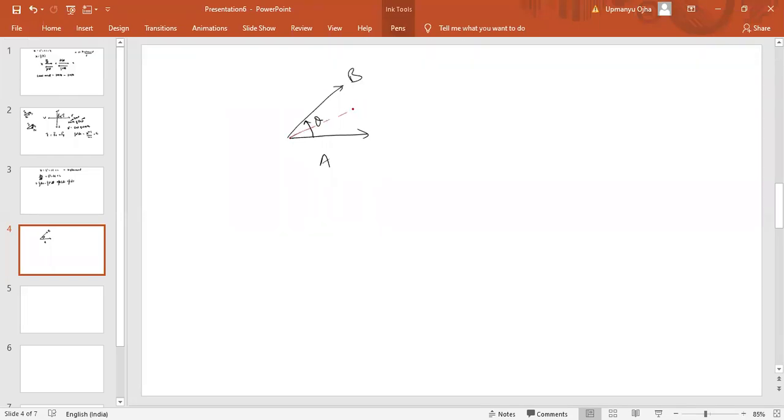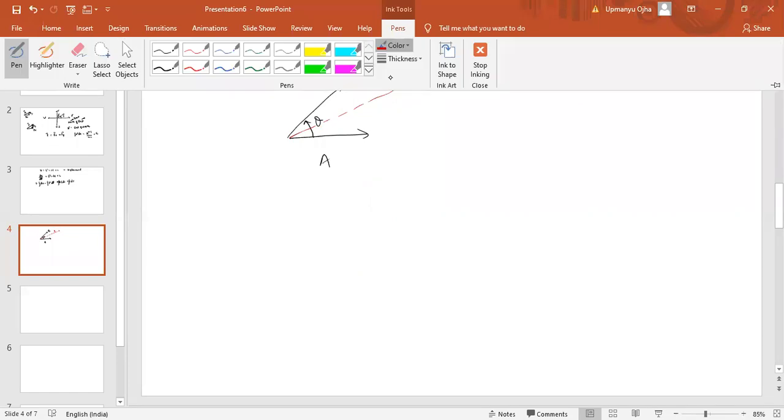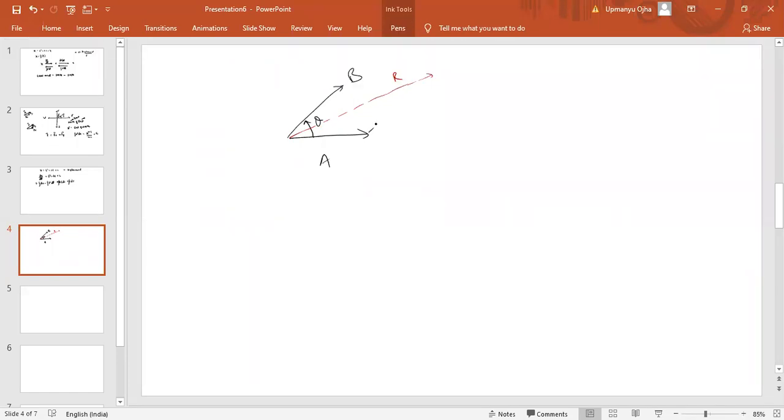This is the resultant vector R. Now just think on this point. The vector can move in parallel direction. That is the property of the vector. Like if this vector is like this, B vector is here, we can move this B vector in parallel direction like this. But the angle should not be changed, but we can move this vector. That is the property of the vector. So if I move this vector B, B will come somewhere here.